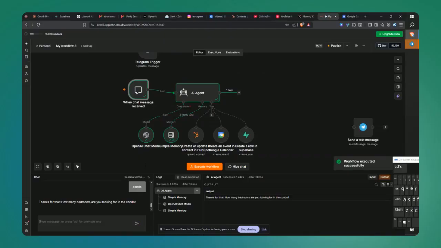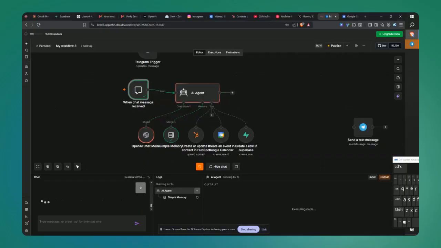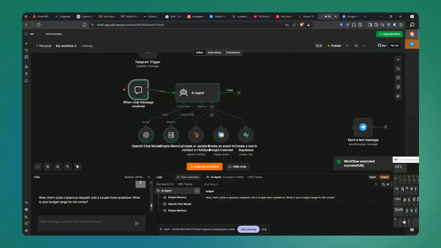Then it's going to ask me for the number of bedrooms I'm looking for. Let's say 9. Then it's going to ask me for my budget range. Let's say 900K.